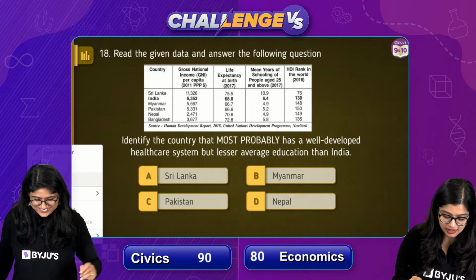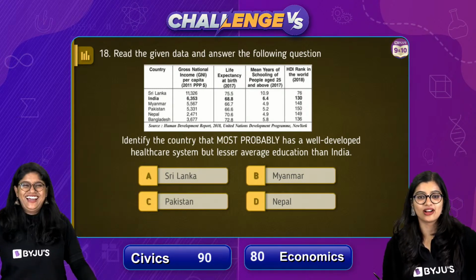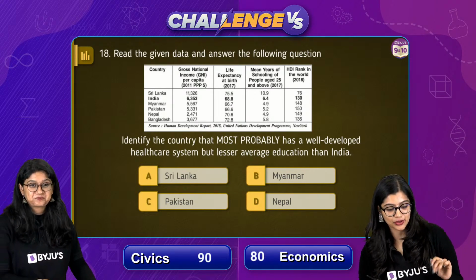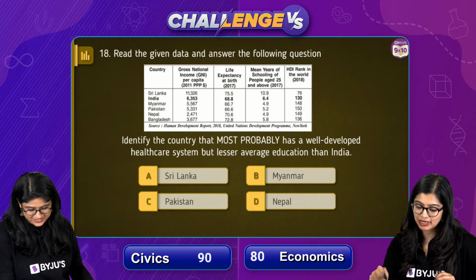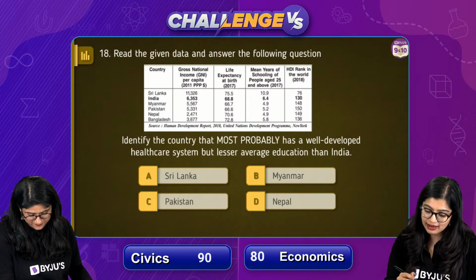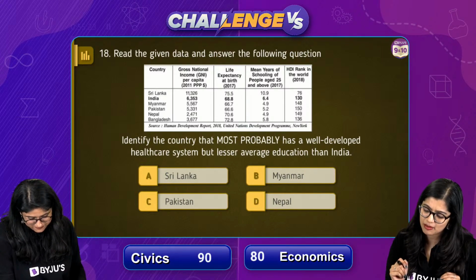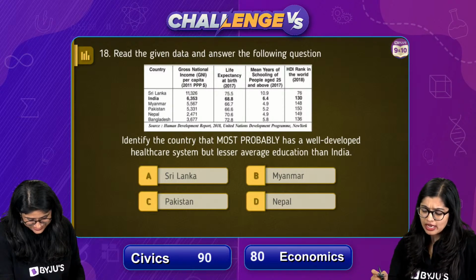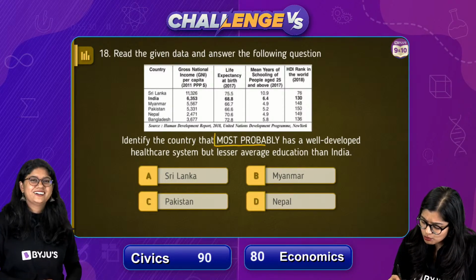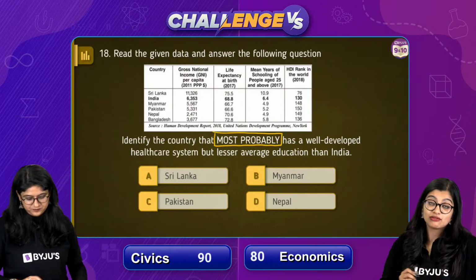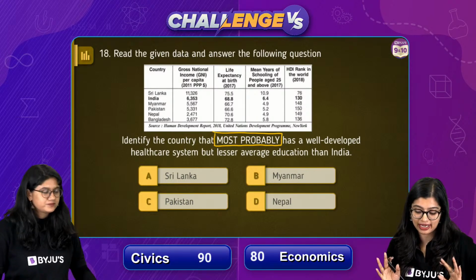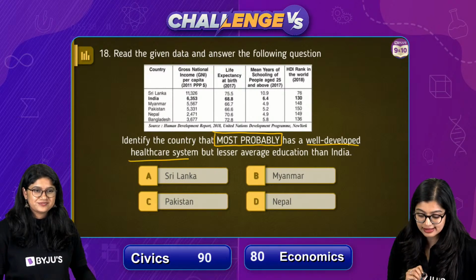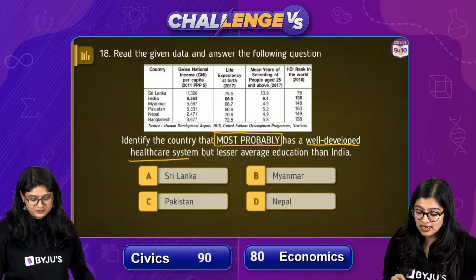Moving on. I can see some wrong answers in the chat already. Don't wait for the question. Can we have the poll, Shiva? Okay. So as you can see, we have some data given to us. And you have gross national income, life expectancy, mean schooling years and HDI rank given to you. Now identify the country that most probably would have a well-developed healthcare system, but lesser average education than India.